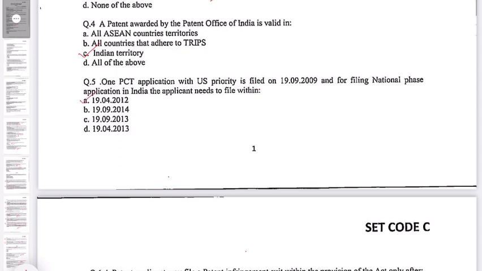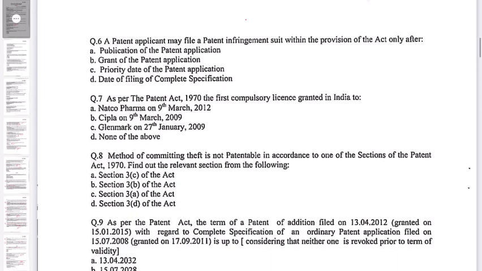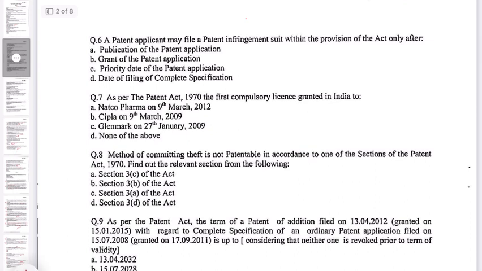Question number 6. A patent applicant may file a patent infringement suit within the provision of the Act only after: A, publication of patent application; B, grant of patent application; C, priority date of a patent application; D, date of filing of complete specification. So here we can file an infringement suit only after the patent is granted. So the correct option here will be B, grant of patent application.